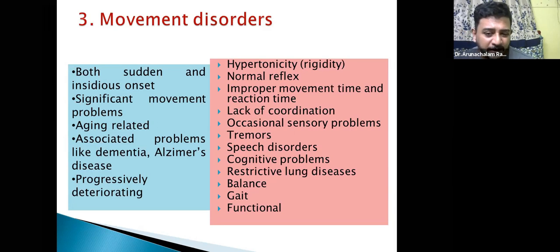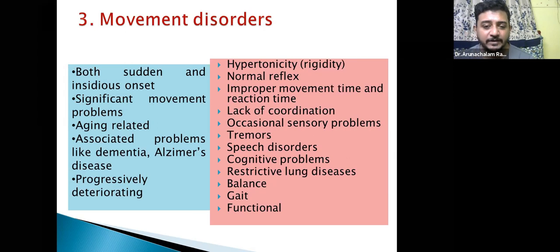Lack of coordination in case of cerebellar disorder, and occasional sensory problems. It is not very common. It is very rare to have sensory problems in case of a movement disorder. Tremors will be there. You have two types of tremors. One is an intentional tremor and another one is a resting tremor. It's a very important differential diagnosis.